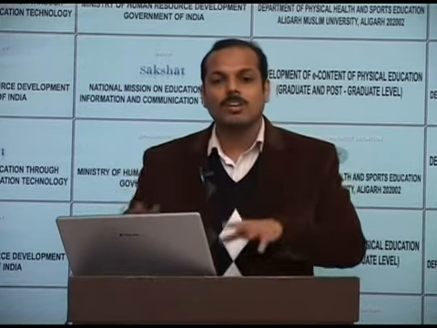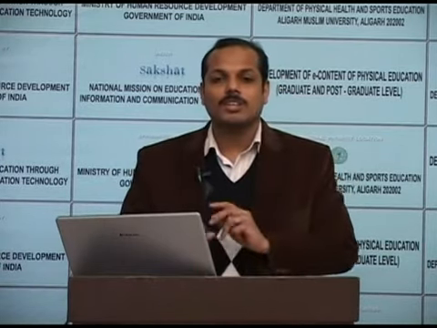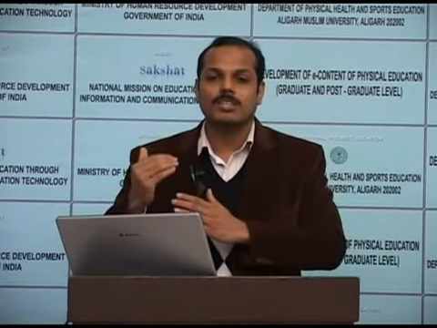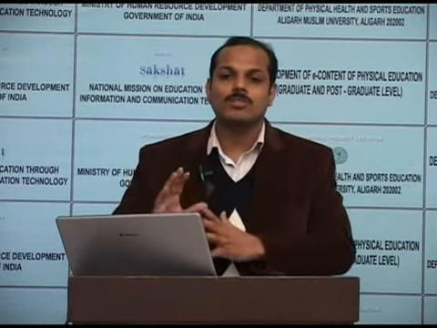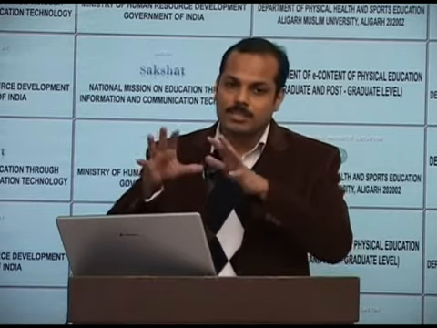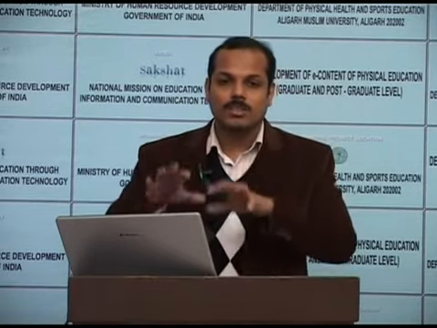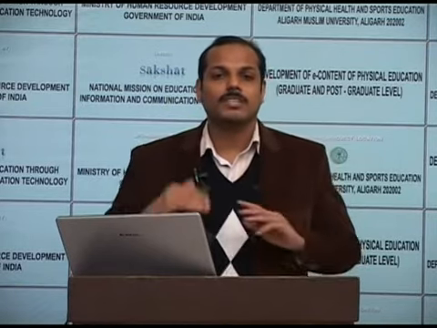So the main aim of the lowering of the center of gravity is conversion of the horizontal velocity to a vertical velocity. Once the center of gravity lowers with the flexion of the hip and knee, a forceful extension of the hip and knee angle joint will be done, and reaction to this extension drives the athlete into the air, and the flight phase starts.